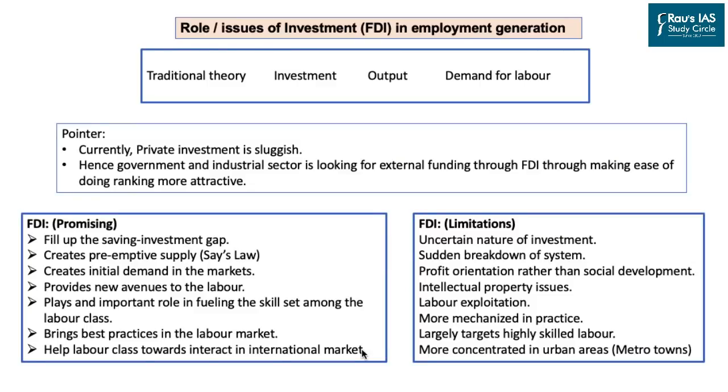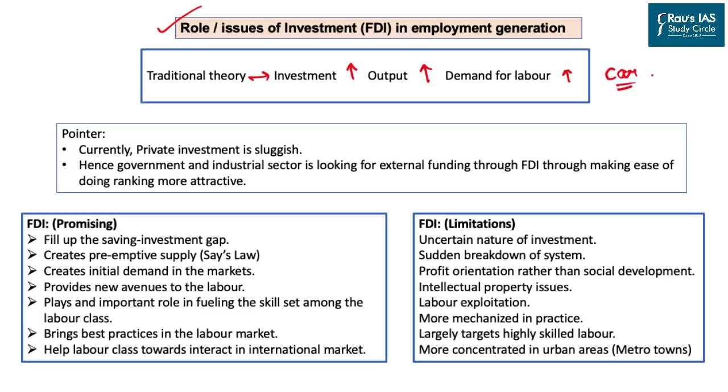Now, this is the real crux of your article. What role can foreign direct investment play in employment generation? Well, as per the traditional theory, or the classical and the Keynesian approach, traditional theory says that when there is an increase in the investment level, it will also lead to an increase in the output. And output here means every good and service which is produced in the economy. And when goods and services are produced at a higher ratio, there is an increase in the demand. Take the case of the car industry.